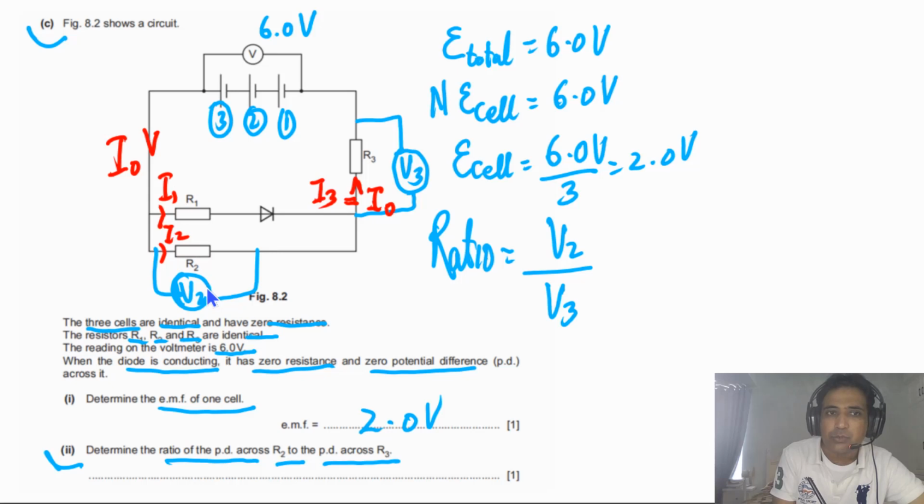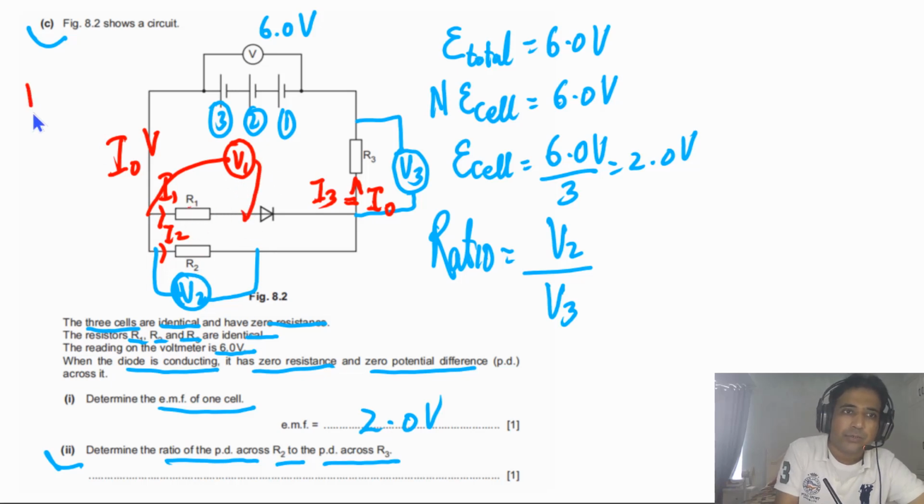I1 and I2 have to be the same, because these resistors have the same resistance, and the PD across this resistor and this resistor is the same. Let me write down here, let's say this PD is V1, and the PD across R1 and R2 also has to be the same. So we can say V1 has to be equal to V2.